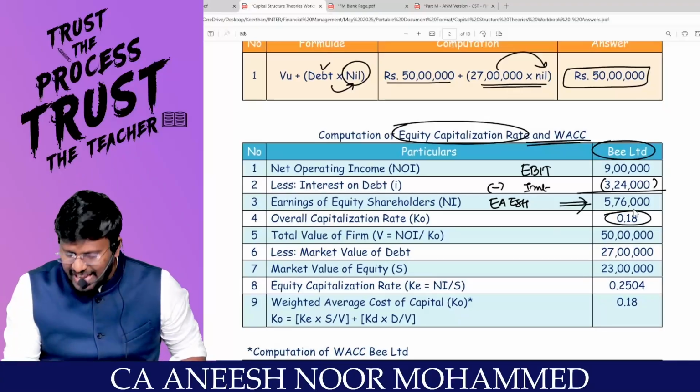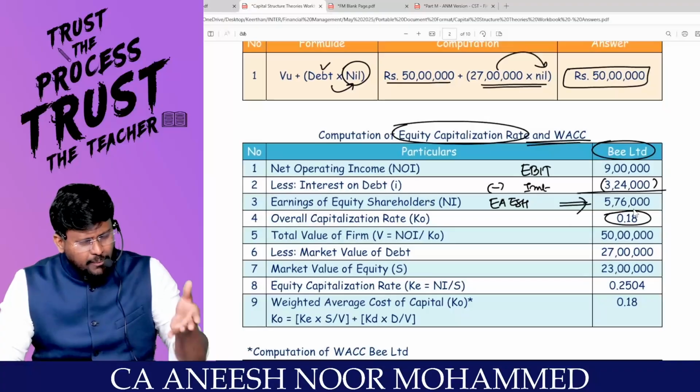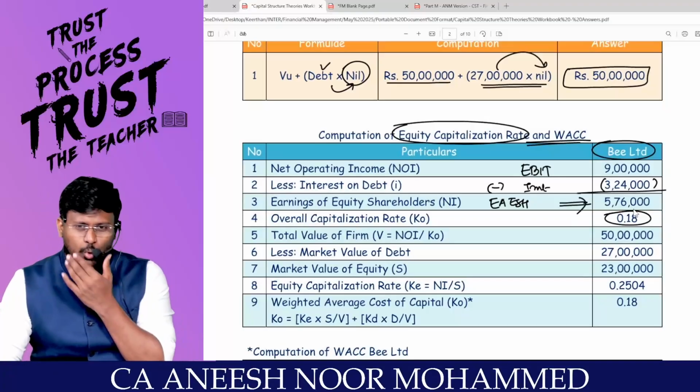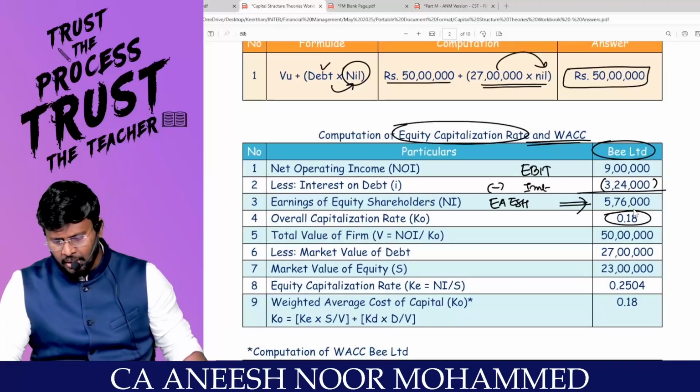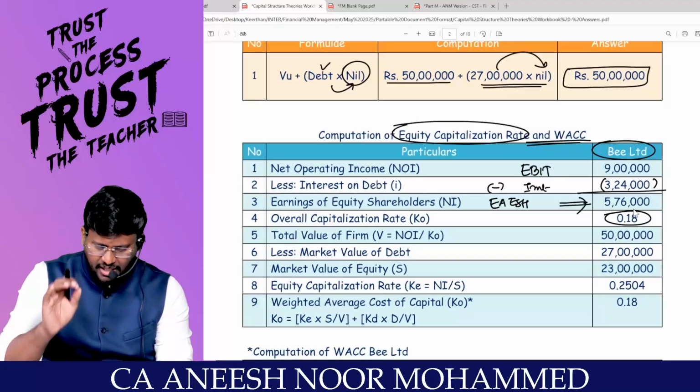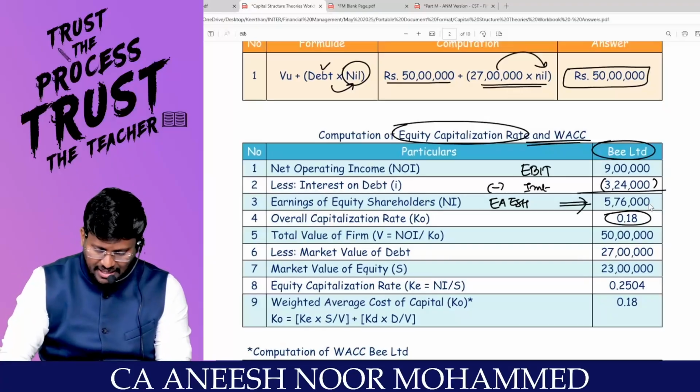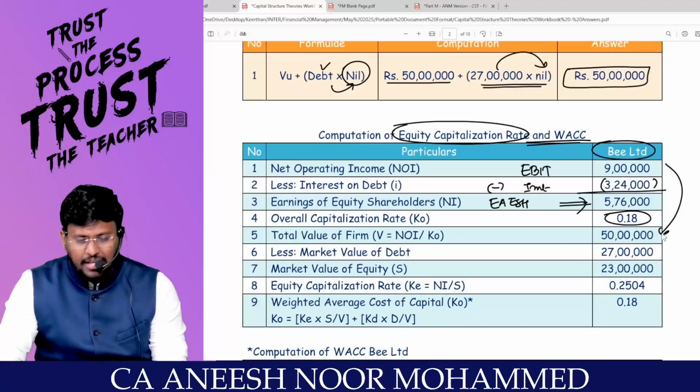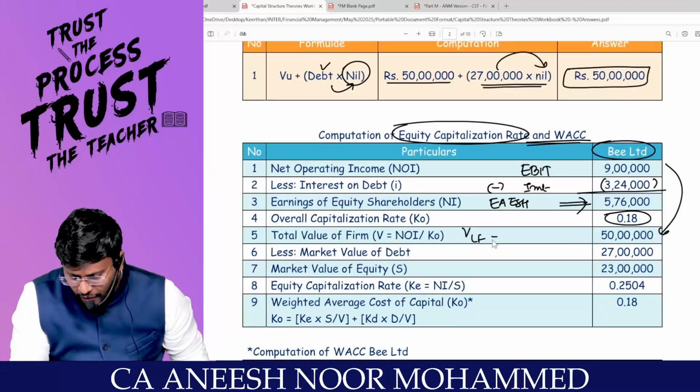That means, my dear lovable students, 18% is the KO of the levered firm or unlevered firm, because there is no tax. If there is no tax, the value of the levered firm is equal to the value of the unlevered firm. So calculate, sir: 9 lakhs divided by 18% comes to 50 lakhs is the value of the levered firm, which is equal to the value of the unlevered firm.